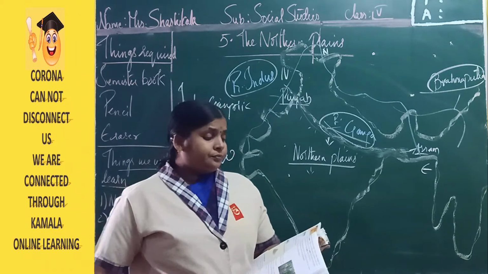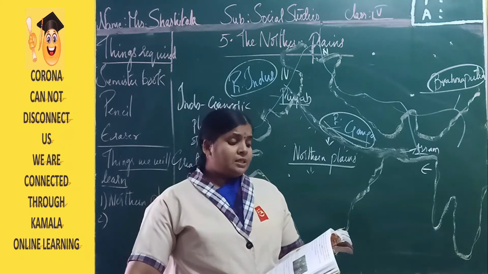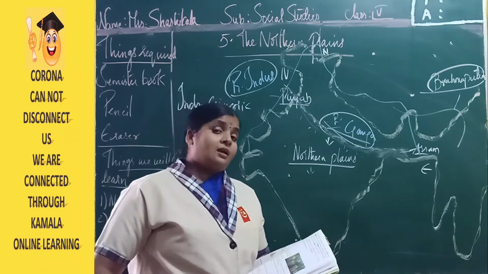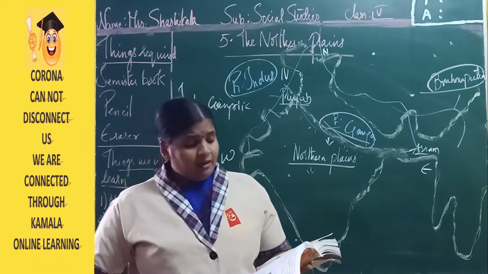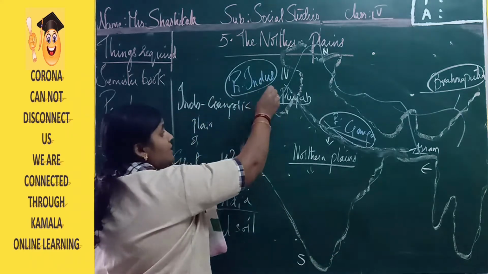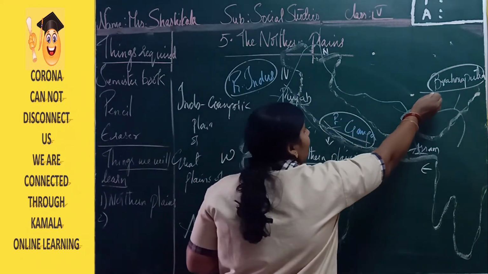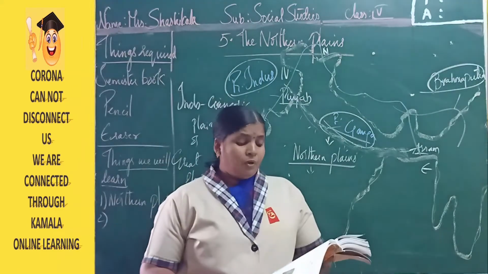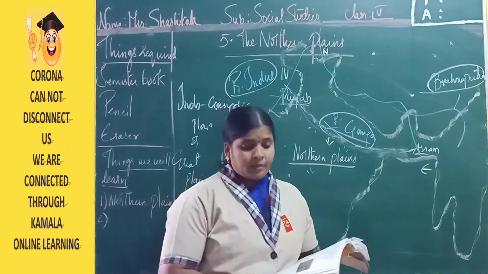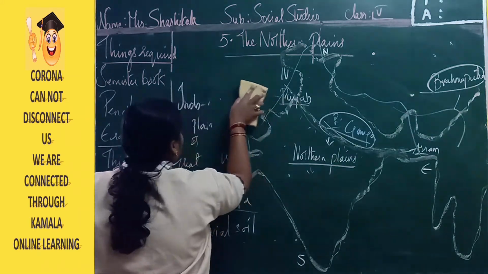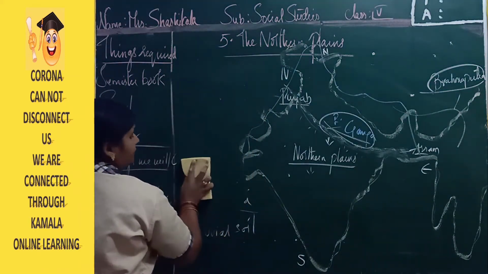Right? Now, these are the three basins of the northern plains. What are the important basins here? Indus basin, Ganga basin and Brahmaputra basin. So, about the Indus basin, right? Hope you have understood till here, right?